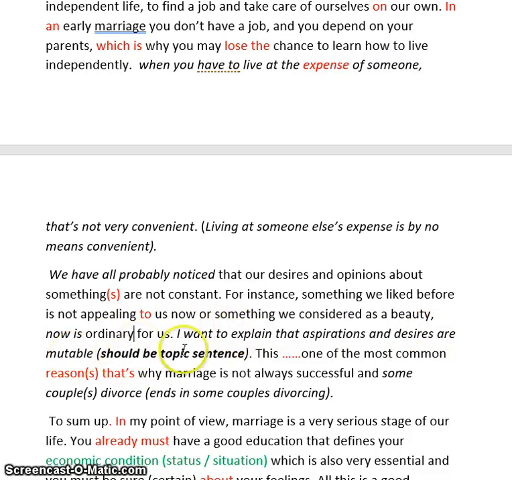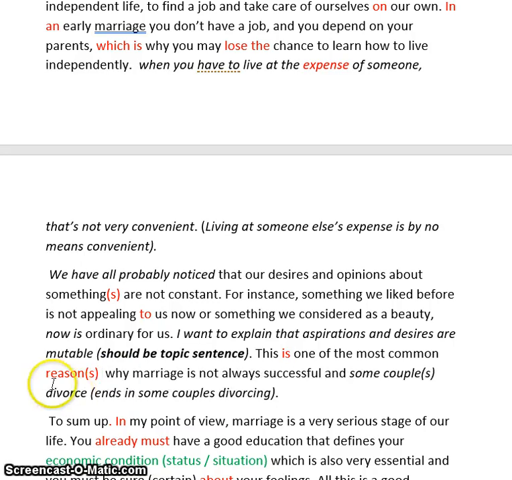I want to explain that aspirations and desires are mutable. This is very good, but this should be your topic sentence. This should be all the way here at the beginning of your paragraph. This, again, is one of the most, we need a verb, this is one of the most common reasons why marriage is not always successful and some couples divorce.